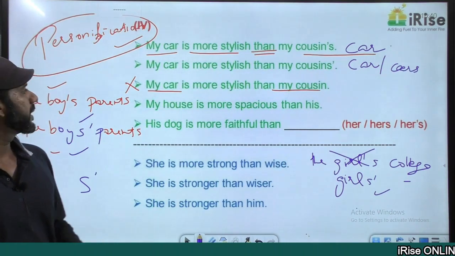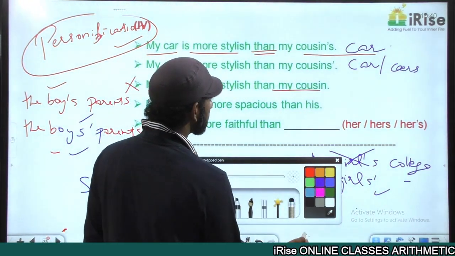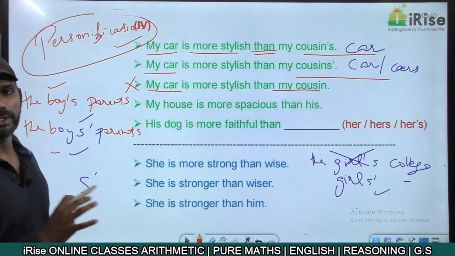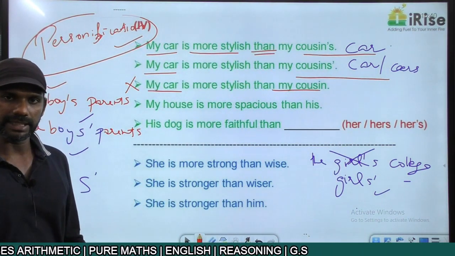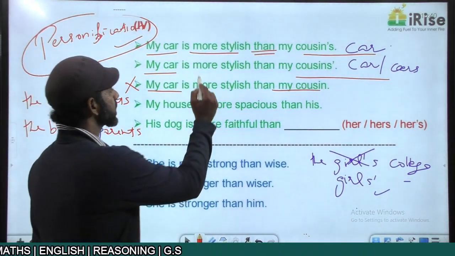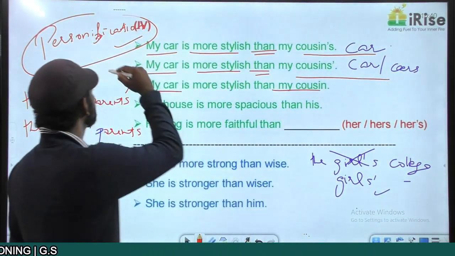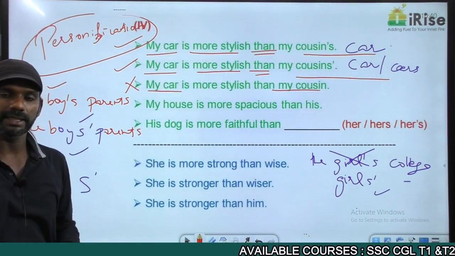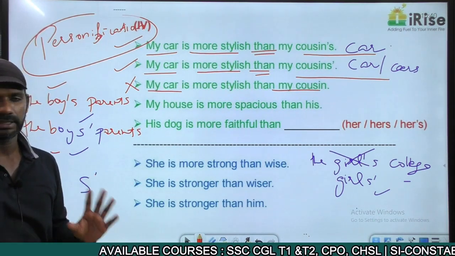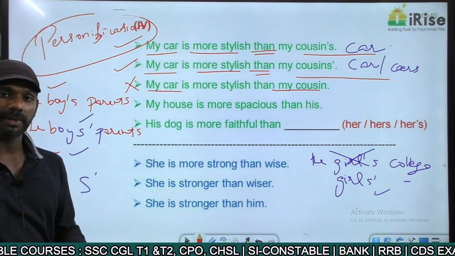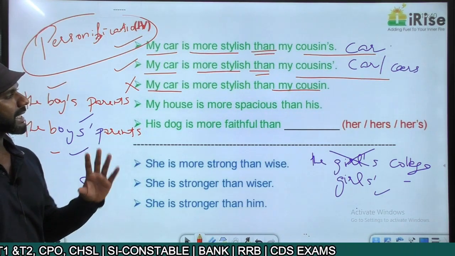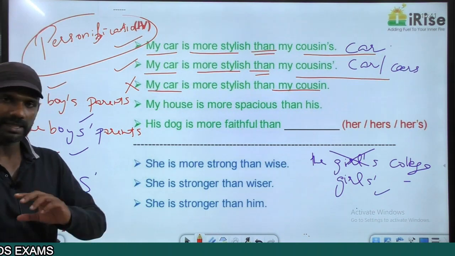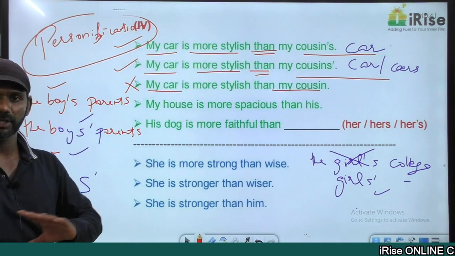The two entities getting compared here are, one is my car and the other one is my cousins' car or cars. Doesn't matter. Two similar entities are getting compared. Grammatically correct. More stylish is a comparative degree adjective followed by than. That is also fine. This statement is also correct. Now the first sentence and the second sentence both are grammatically correct, but the meanings are different. In the first case, my car is compared with one cousin's car. In the second case, my car is compared with more than one cousin's car or cars. Both are grammatically fine, but the meanings are different.